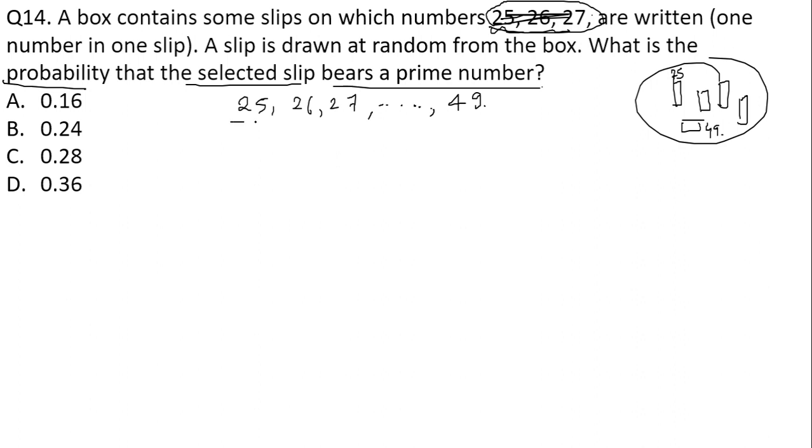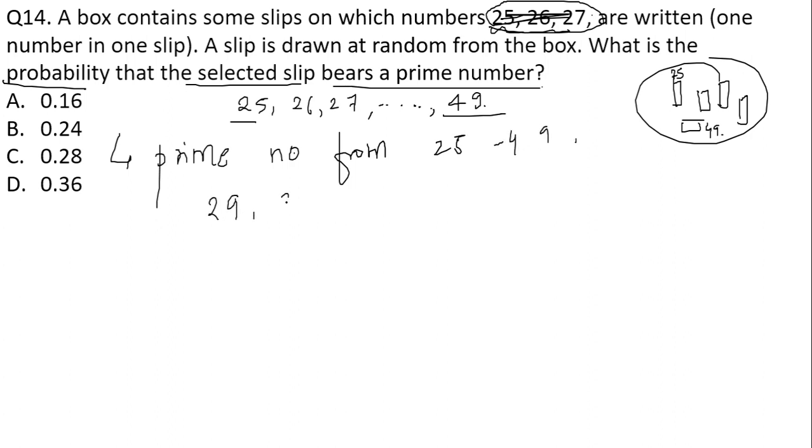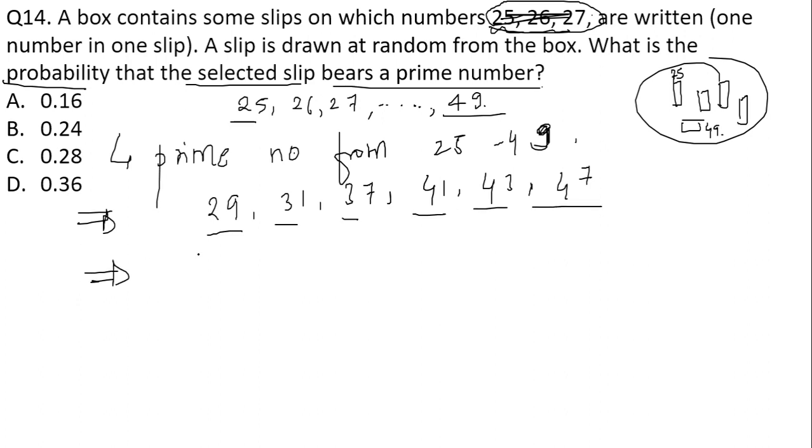So from 25 to 49, if I start counting the prime numbers, what will be the prime numbers from 25 to 49? These are 29, next is 31, then 37, then 41, 43, 47. These are all the prime numbers between 25 and 49. Okay, how many prime numbers are there? 1, 2, 3, 4, 5, 6. Okay, there are a total of 6 slips on which prime numbers are written.